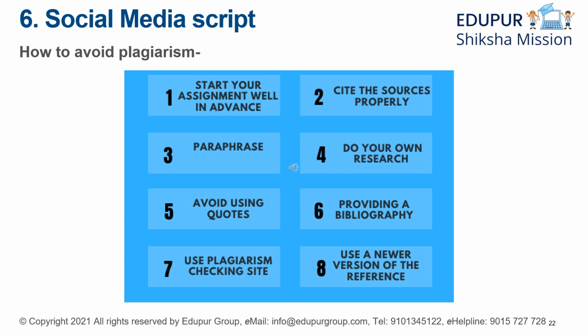Now that we have known the types of plagiarism, we obviously got an idea how to avoid plagiarism. Let's see some tips on how we can avoid plagiarism. Number one, start your assignment well in advance. Number two, cite the sources properly. Number three, paraphrase. Number four, do your own research. Number five, avoid using quotes. Number six, provide a bibliography at the end of your work. Number seven, use plagiarism checking sites. There are multiple sites available on the platforms, so use them. Lastly, use a newer version of the reference. This is very important.